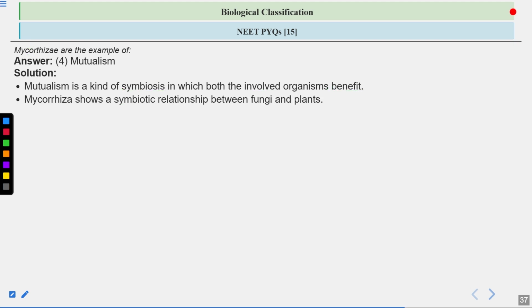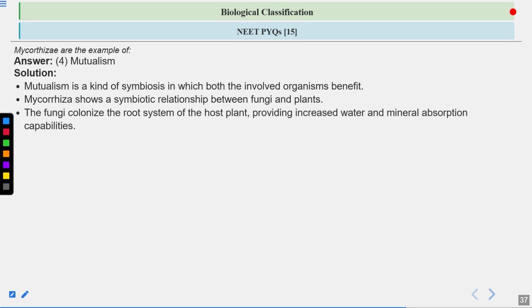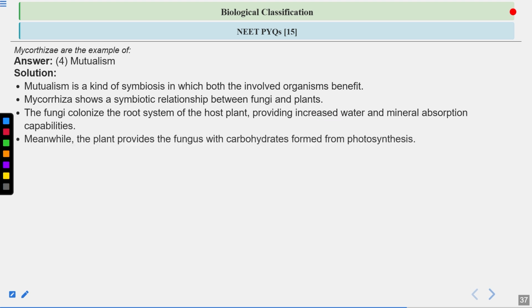Both the partners are benefited. Now the fungi colonize the root system of the host plant, providing increased water and mineral absorption capabilities. Meanwhile, the plant provides the fungus with carbohydrate formed from photosynthesis. Thus, both of them are benefited.